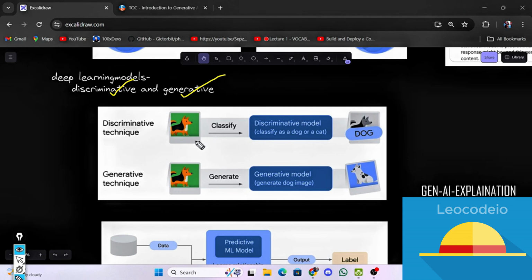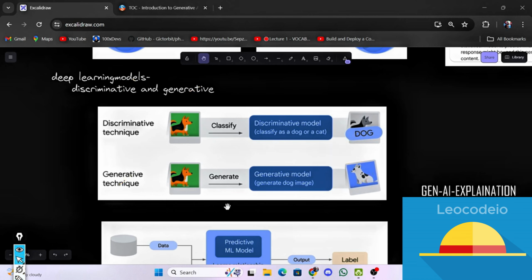Discriminative is nothing but it will discriminate things. Like if you give a cat and dog data set to a model, it will classify them, it will distinguish between class dog and class cat. In generative techniques, if you give a bunch of photos of a dog, it will create a new photo of the dog. That's it.